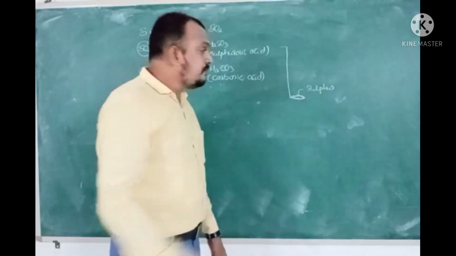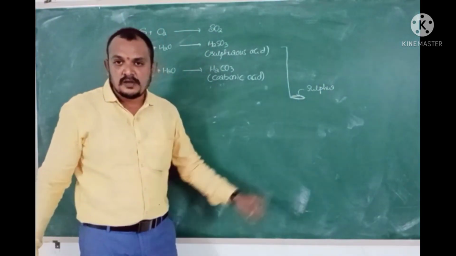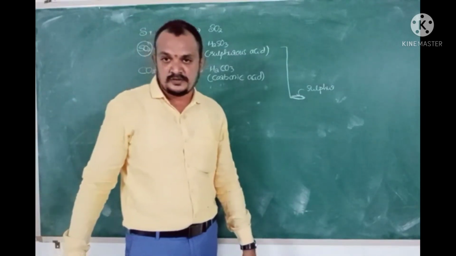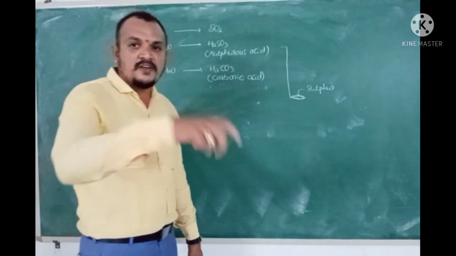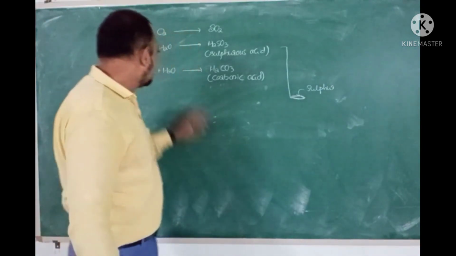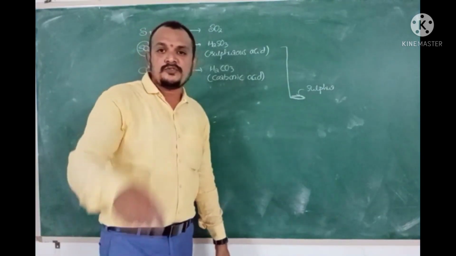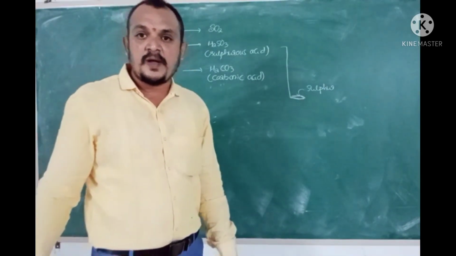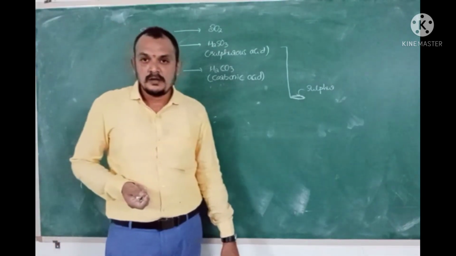Now dip that deflagrating spoon into the gas jar containing oxygen. It continues to burn, producing sulfur dioxide. Now add water into the gas jar. Sulfur dioxide reacts with water to produce sulfurous acid. Now pour 2 to 3 drops of the solution onto blue litmus paper. You can observe it turns red in color.